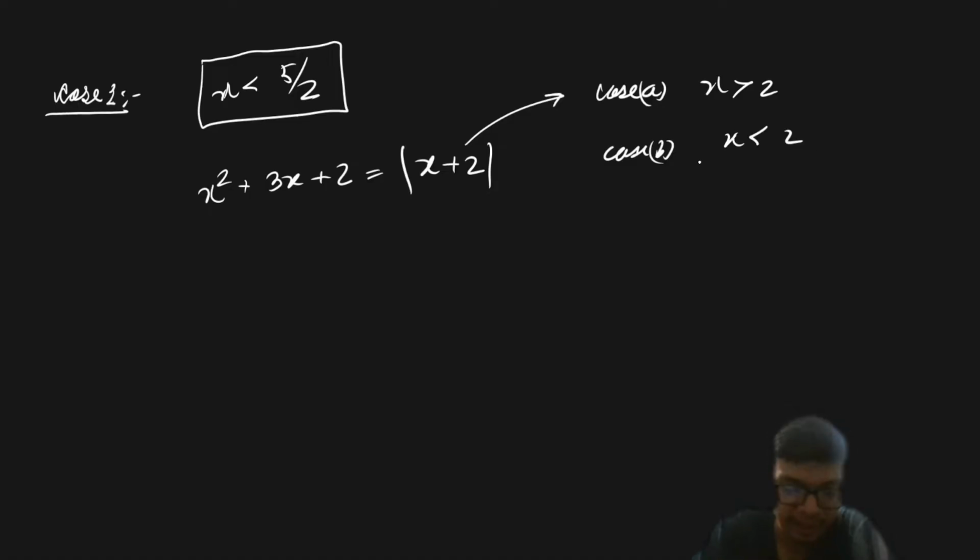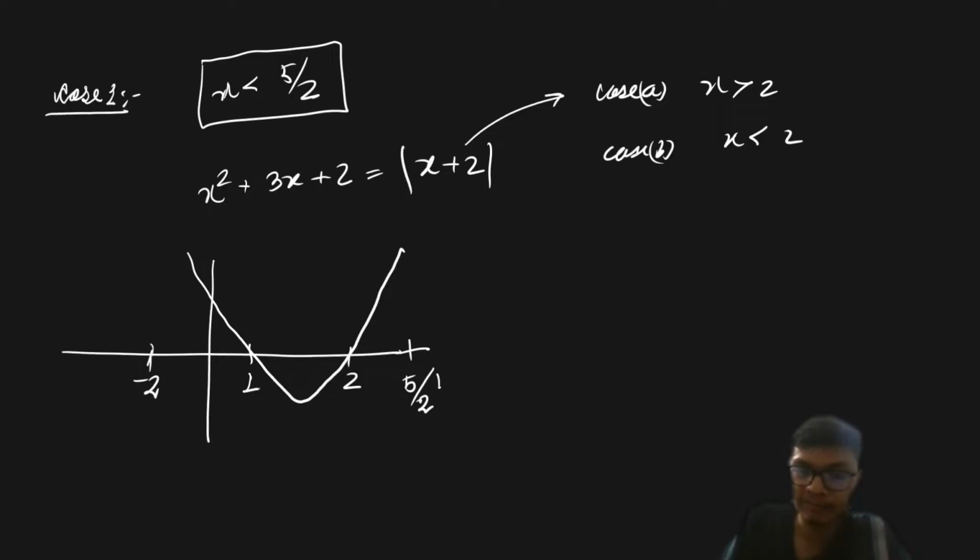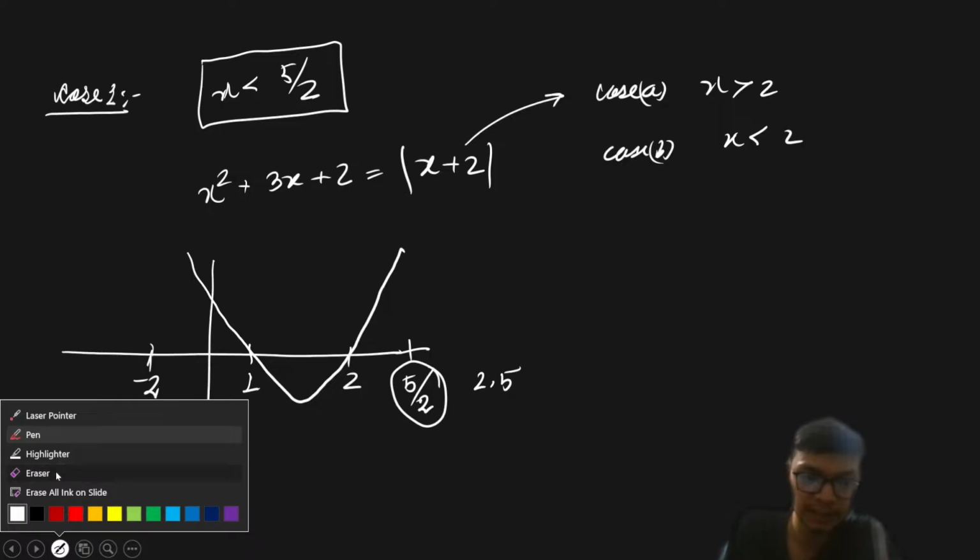But instead of making cases over here, I'm going to solve it by taking the graph. So what we see is that this particular quadratic equation will have roots minus 2 and minus 1, right? And I will have the quadratic curve like this, and this x plus 2 will be equated with it. Now I will have to find out only for x less than 5 by 2, right? And 5 by 2 is basically 2.5, right? So this is basically within the limit.